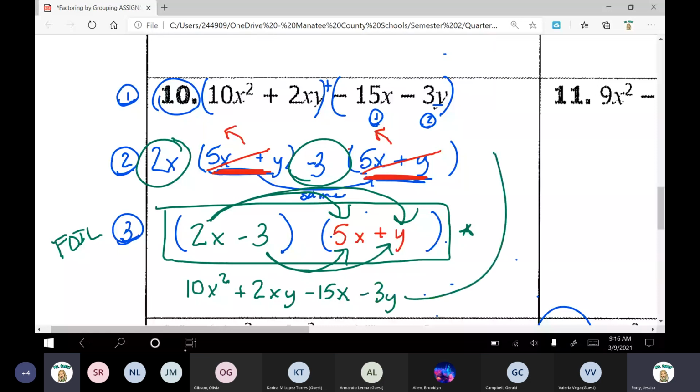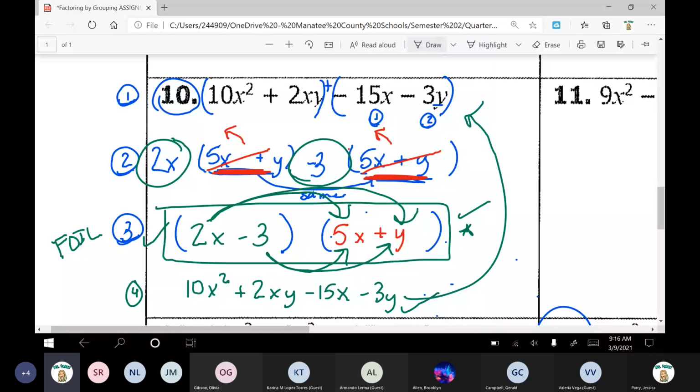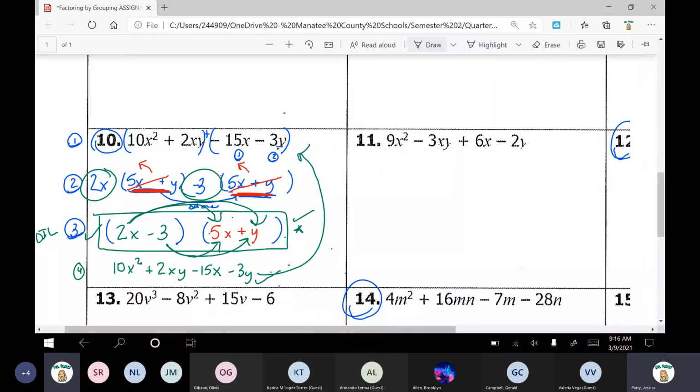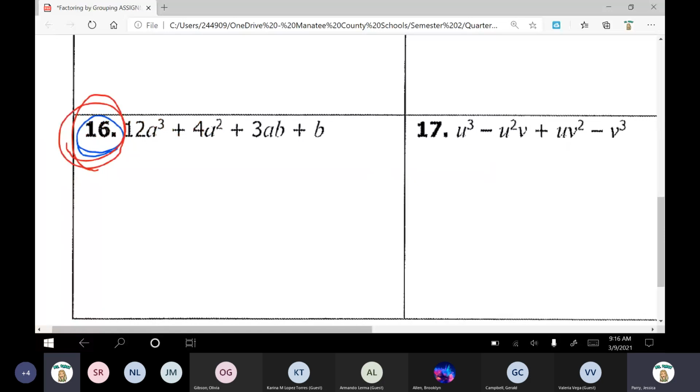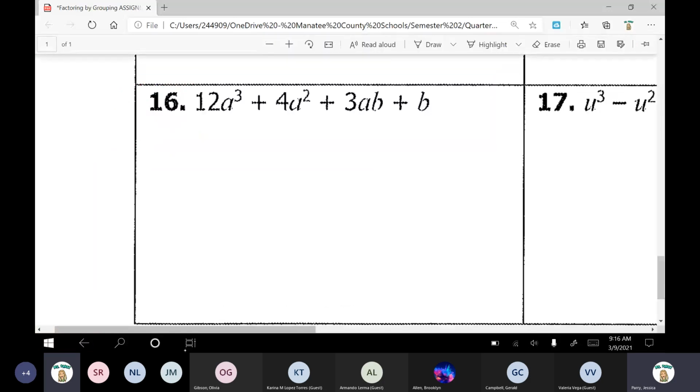As long as that matches, that's just a way for you to go back and check your work, which it does match. So that means step 3, your final answer there, is correct because we just checked our work. Okay? So that was number 10. Let me see the next one you guys requested. Number 16 was the next one we're going to go through here. We're following those same steps.